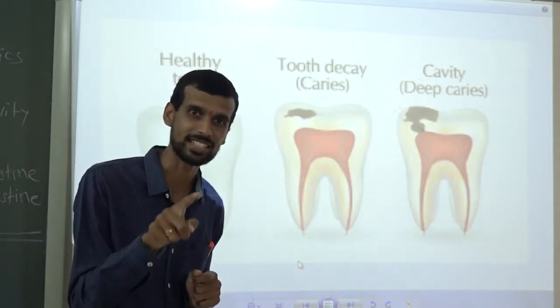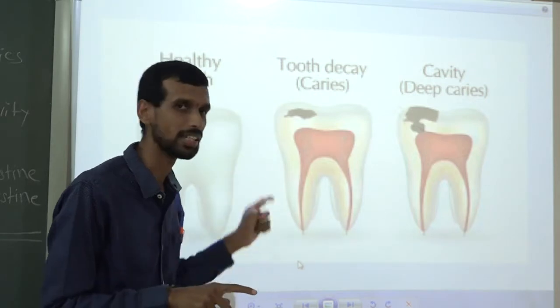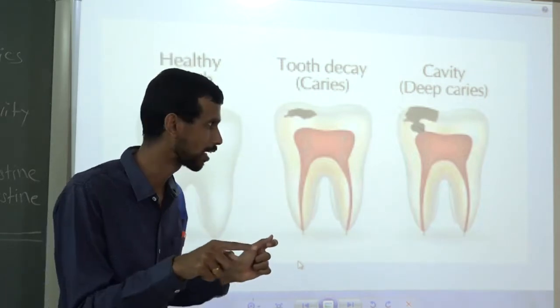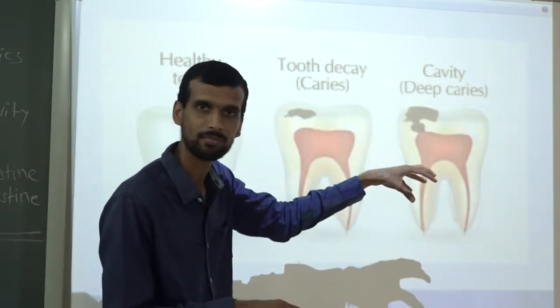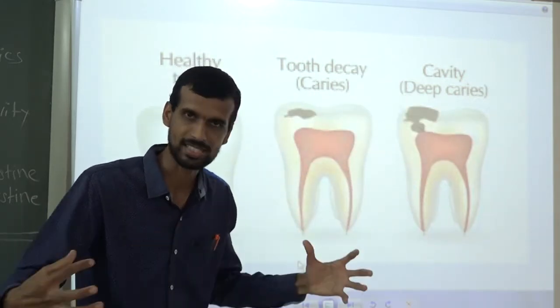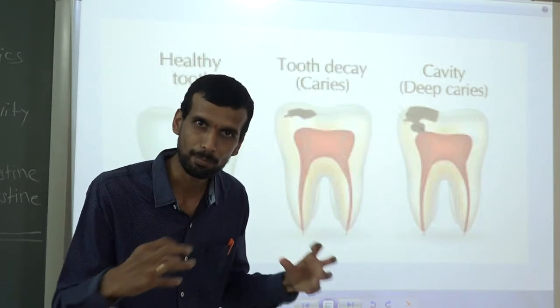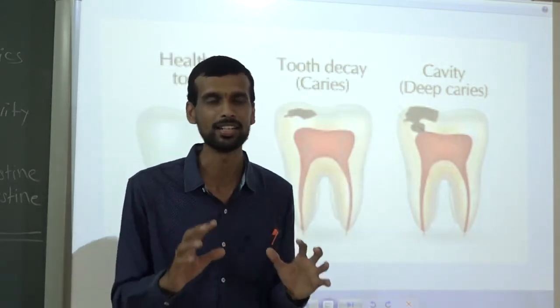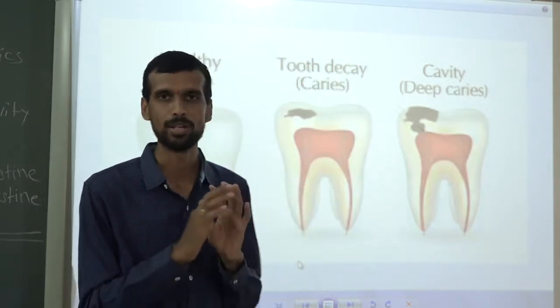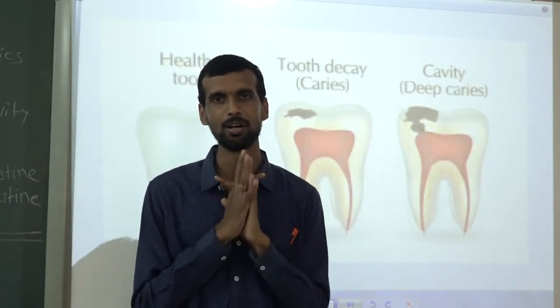This acid causes tooth decay. What happens in tooth decay? Holes are created. That acid degrades, damages, decomposes your teeth, and ultimately the whole tooth will be lost. Okay? This is about tooth decay.